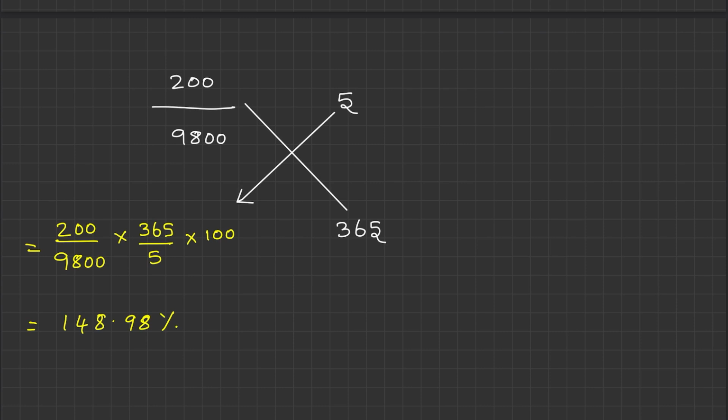It means you are paying an interest of 148.98 percentage by paying this 200 for having availed a credit for 5 days. Because up to 10 days you don't have any cost. Your cost of 200 arises after 10 days only. It means when you make payment on 15th day, for that 5 days you are paying this 200 for having borrowed 9800. It means you ended up paying an interest of 148.98 percentage, whopping amount.